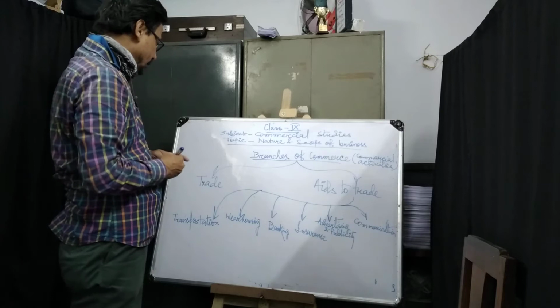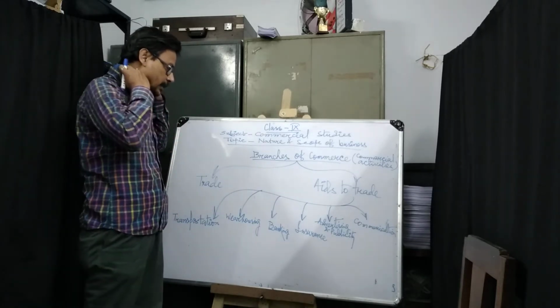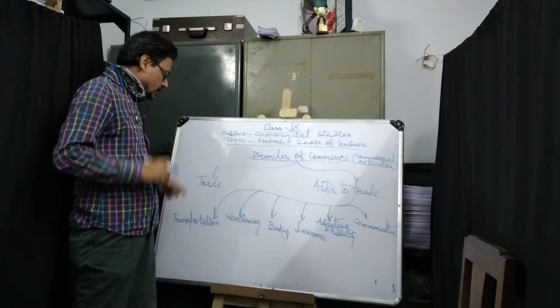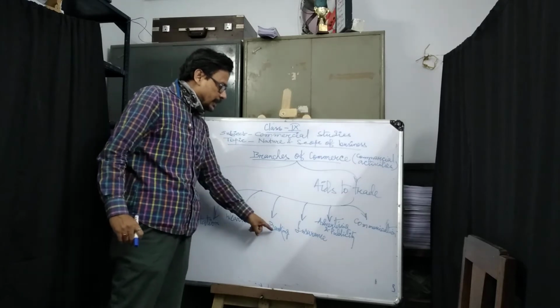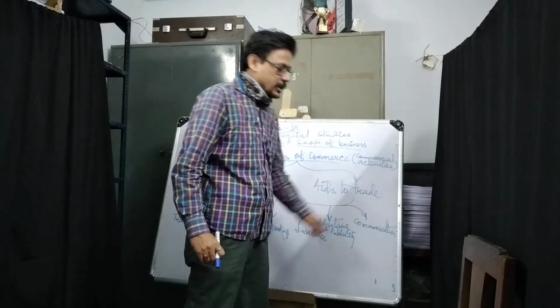Clear? Then aids to trade are subdivided into 6 parts. What are those 6 that I have written here? Transportation, warehousing, banking, insurance, advertising and publicity, communication.